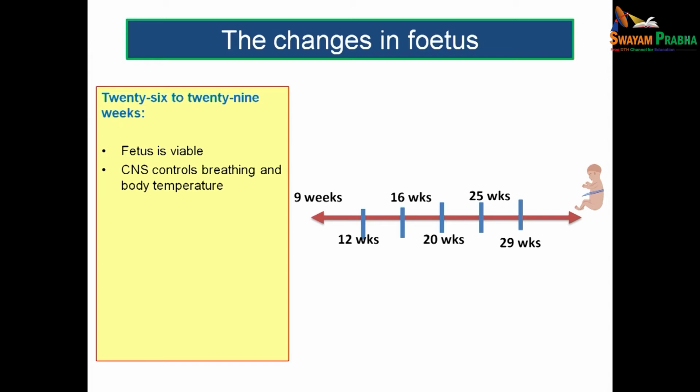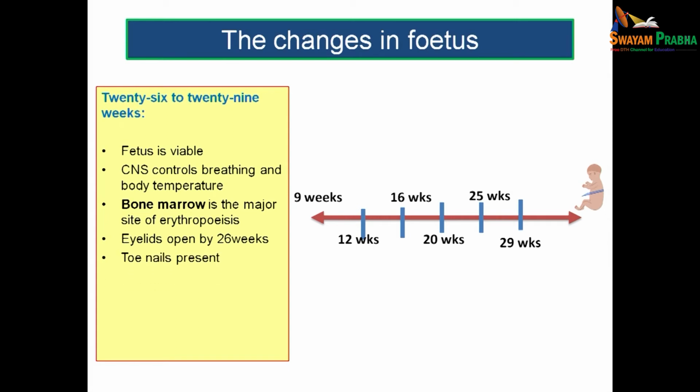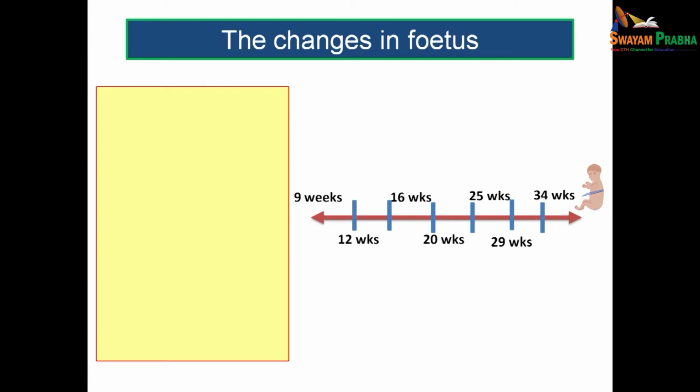The CNS controls breathing and body temperature, so that the breathing and body temperature will be controlled by the central nervous system. The erythropoiesis will be happening in the bone marrow. So, the bone marrow is said to be the major site of erythropoiesis during 26 to 29 weeks of intrauterine period. And again the fetus will be able to open its eyelids. Eyelids will be opened by 26 weeks and toenails will also be present.